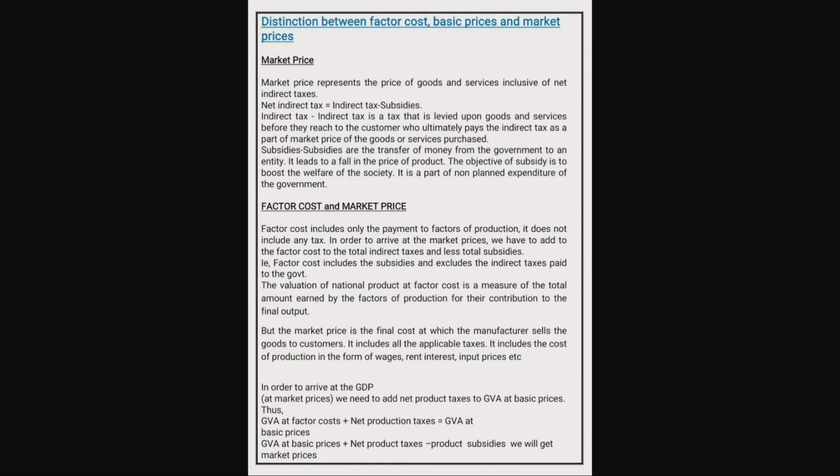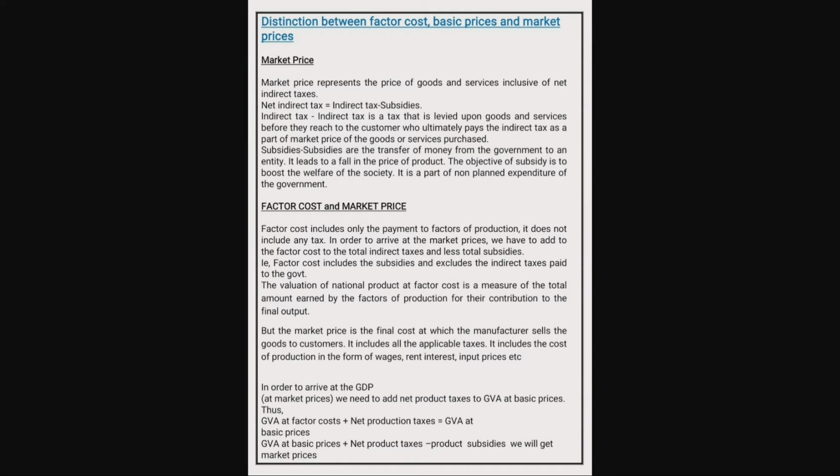Subsidies are the transfer of money from the government to an entity. It leads to a fall in the price of a product. The objective of a subsidy is to boost the welfare of society. It is part of the non-planned expenditure of the government. Subsidies are provided by the state or central government to producers to enhance production. Actually it's monetary help to the producers. These subsidies help reduce the price of goods in the market, so ultimately the consumers get the benefit.